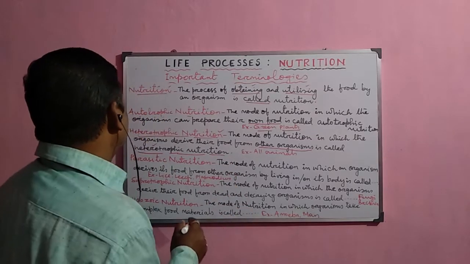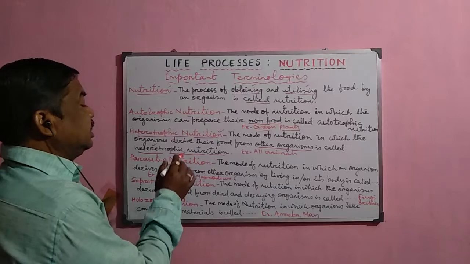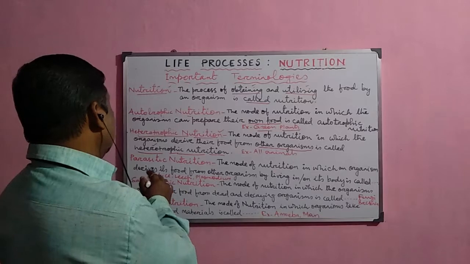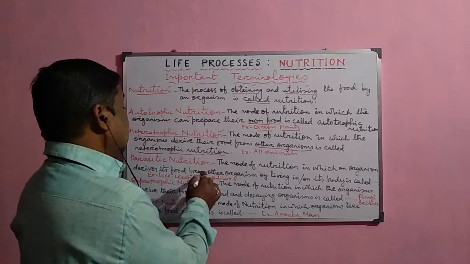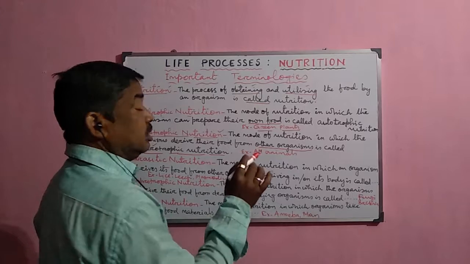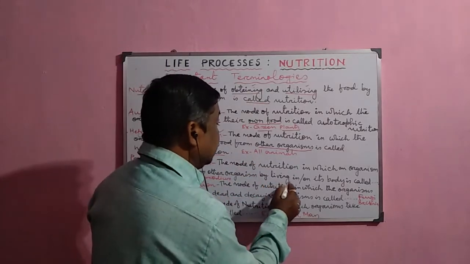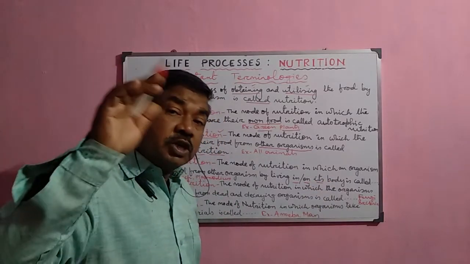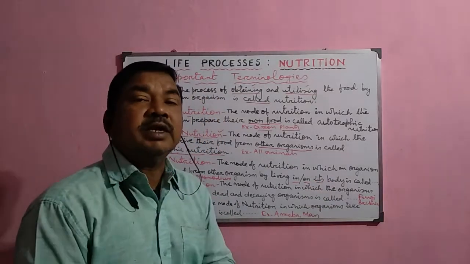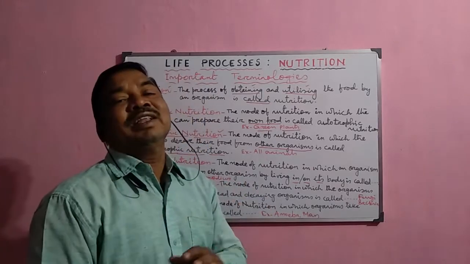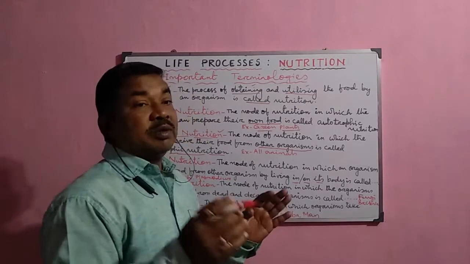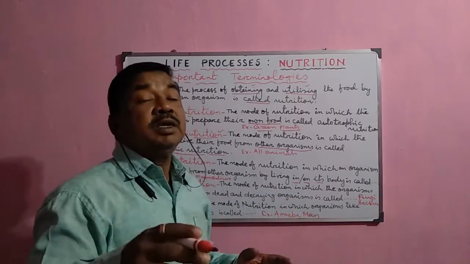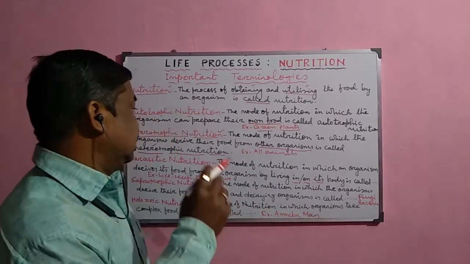Now the next one, that is the parasitic nutrition. The mode of nutrition in which the organism derives its food from another organism. But how? By living in or on its body. When it lives on its body, then it is called the ectoparasite, and when it lives in the body, then it is called endoparasite. So it may be ecto or endo. They derive their food from other organisms by living in their body or on their body.